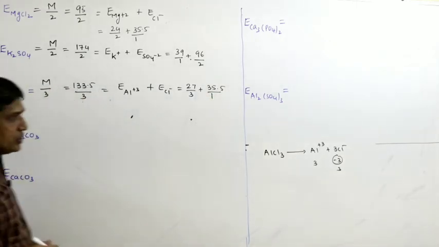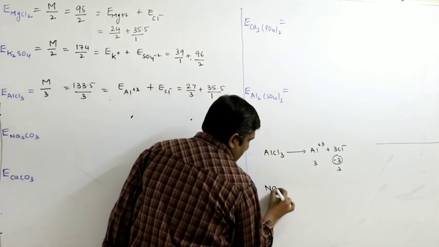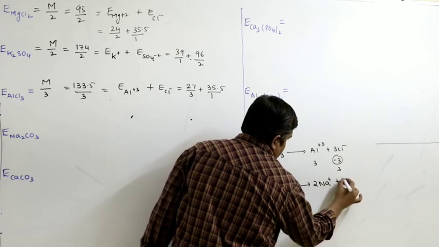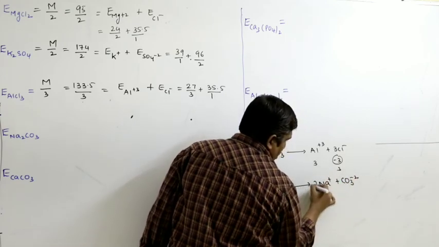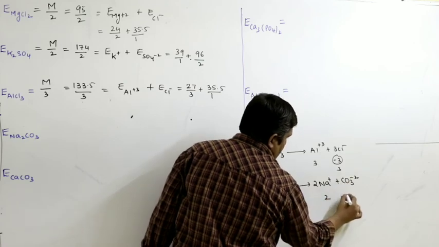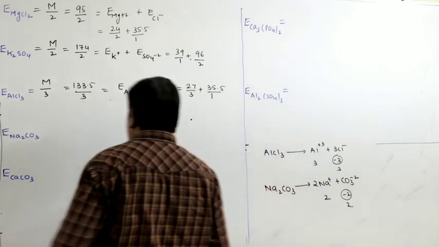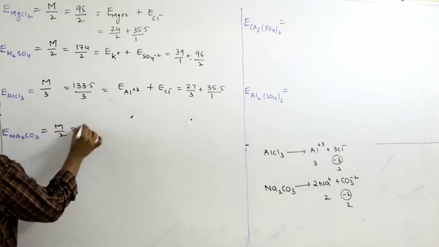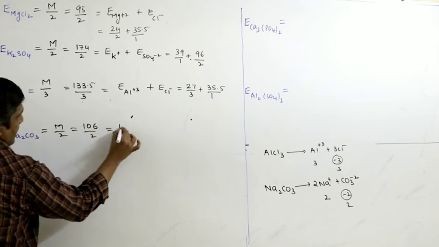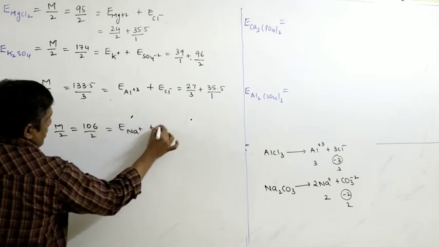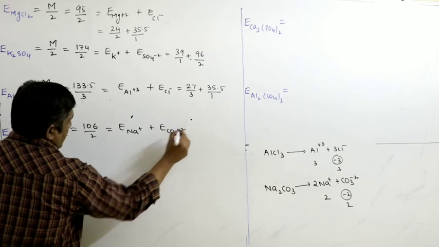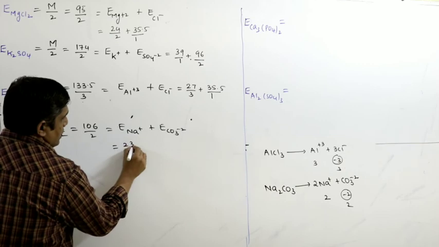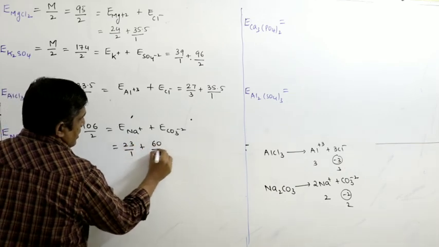Next, Na2CO3. How does Na2CO3 dissociate when you dissolve in water? 2Na+. So the total positive charge is 2, total negative charge is −2, you have to take 2. So molecular weight is M by 2. So this is nothing but 106 by 2, or we can write it as equivalent weight of Na plus equivalent weight of CO3 −2. So what is the equivalent weight of Na+? 23 by 1, and this is 60 by 2.